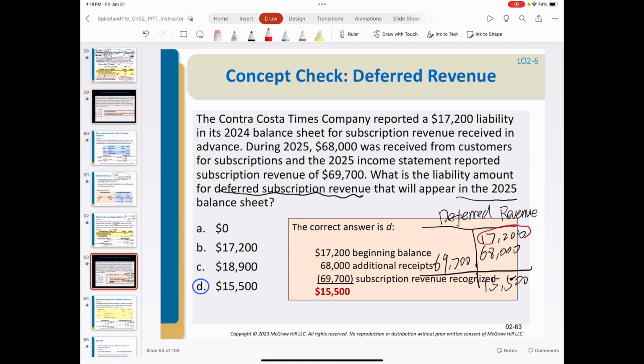Here, this is a beginning balance from prior accounting periods. This is the result from prepayments. We debit cash and credit deferred revenue. This is from the adjustments. Finally, we have the ending balance.